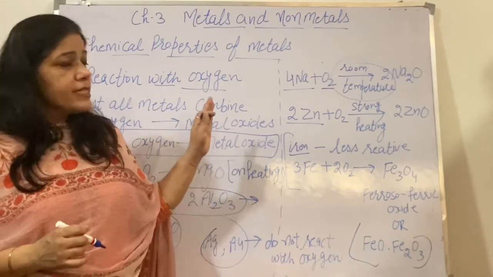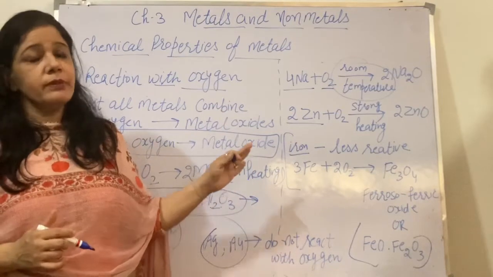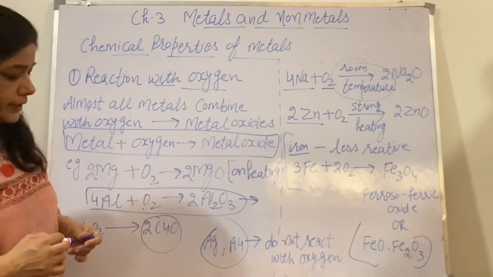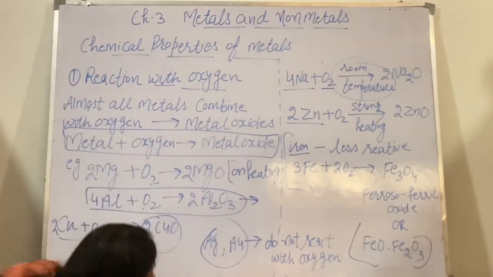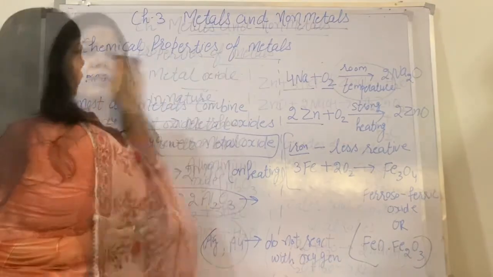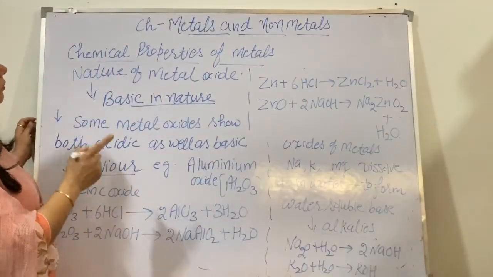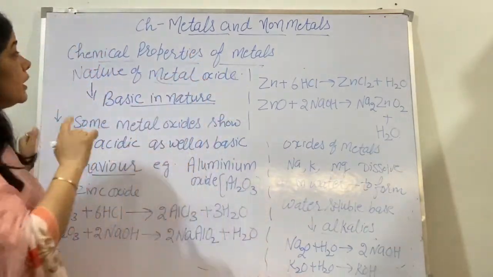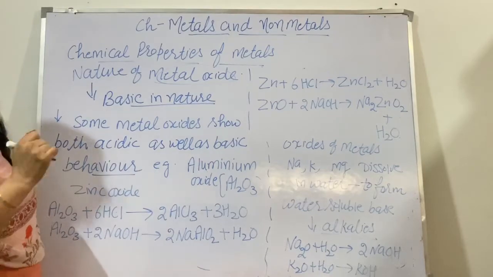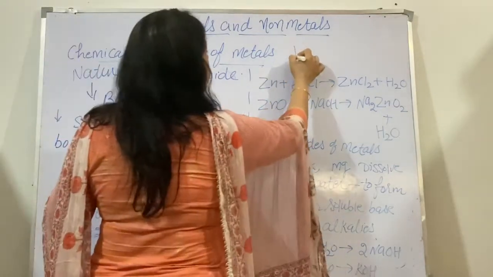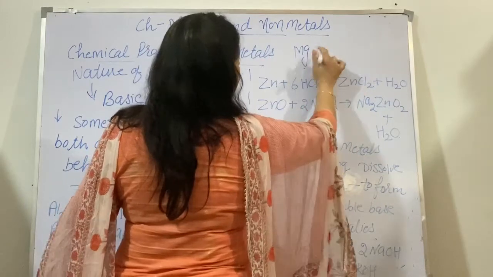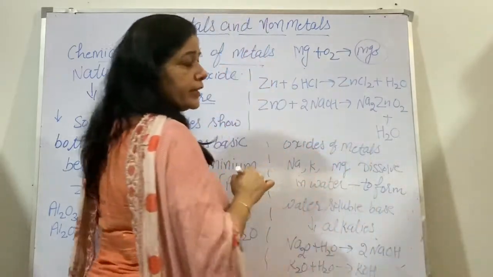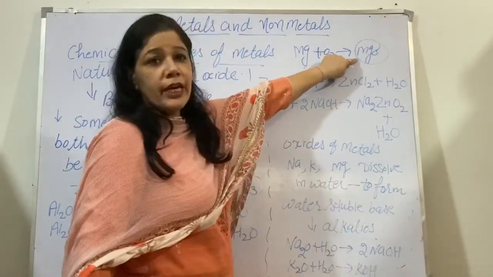In this way, we can say that metals react with oxygen, but not at the same rate. Now I will tell you about the nature of metal oxide. Children, we have discussed that when metals react with oxygen, they form metal oxide. Now what is the nature of metal oxide? For example, if we burn a magnesium ribbon, magnesium reacts with oxygen and forms magnesium oxide, a white ash.